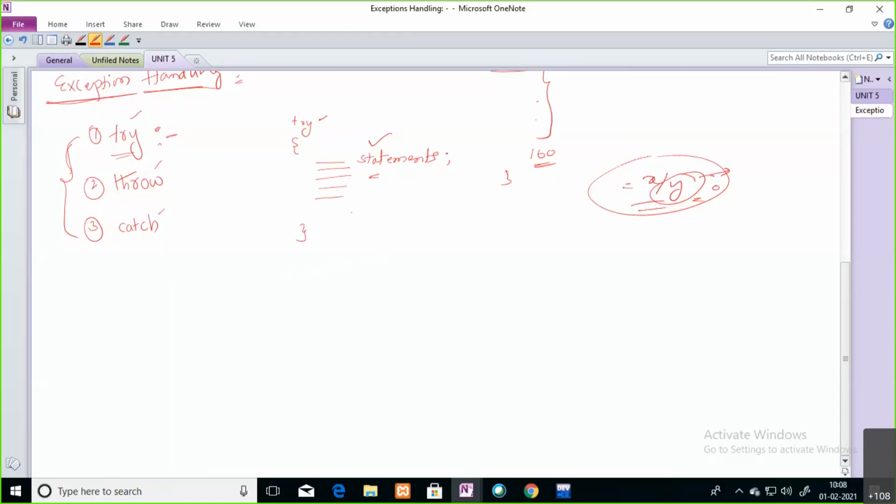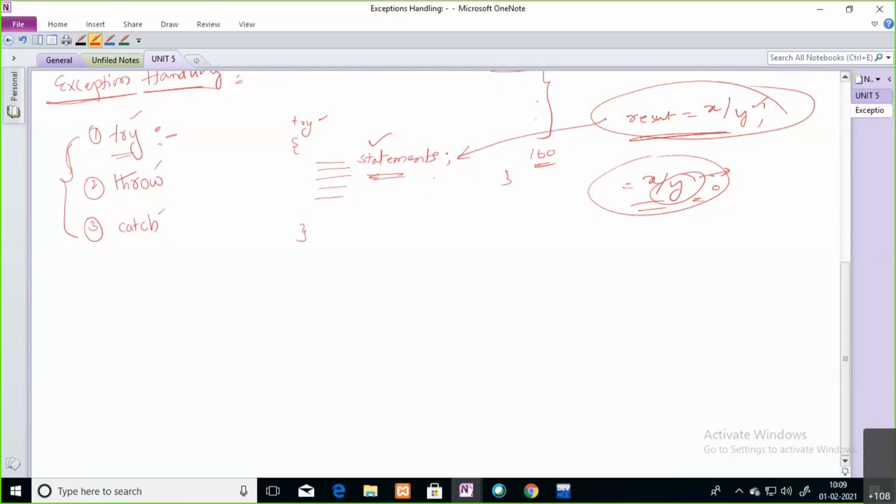The try block is intended to hold the statements which can raise an exception. For example, in the previous example, result equals x by y is one statement. This is the risky code, because at runtime the user may enter a y value of 0, and there is a chance to raise an exception. This particular statement you can write inside your try block. Wherever you are expecting an exception, those statements you can include inside the try block.